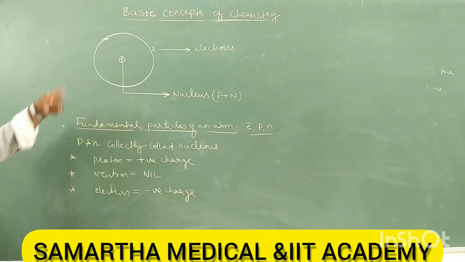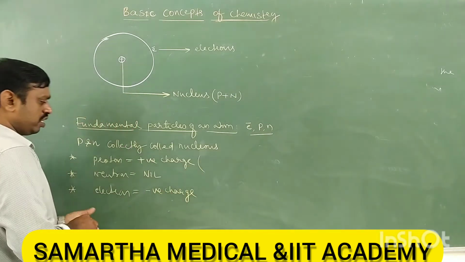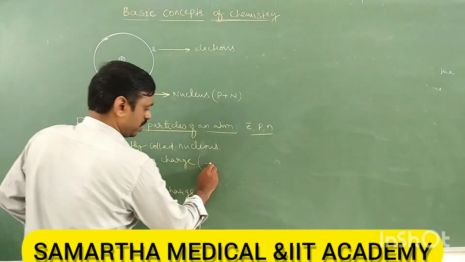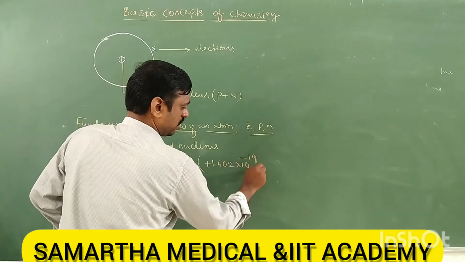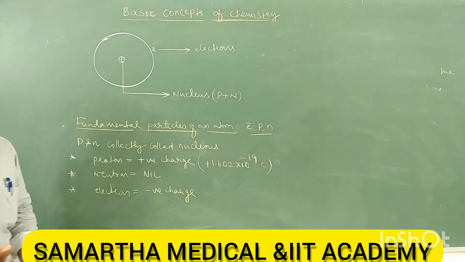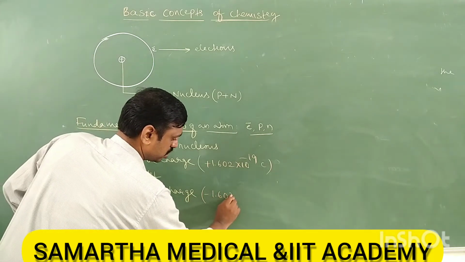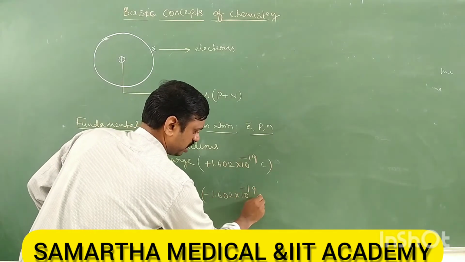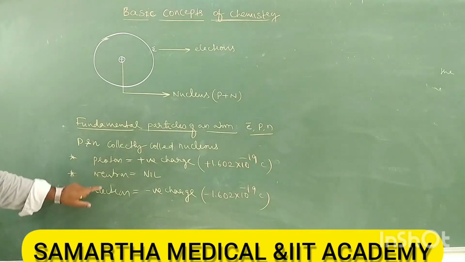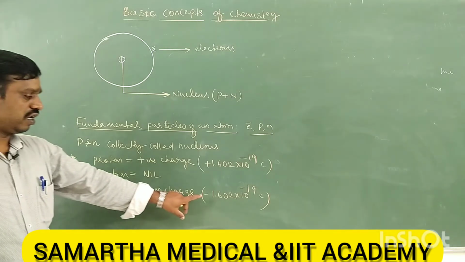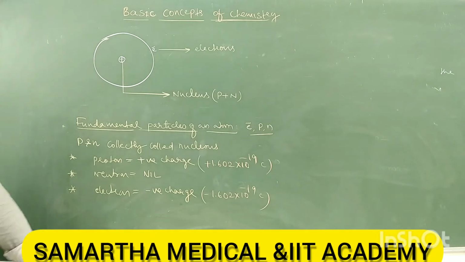We will study in detail later. Now you can take its charge. What is the actual charge of the proton? It is plus 1.602 × 10^-19 coulombs. What is the charge of the electron? It is minus 1.602 × 10^-19 coulombs. So the magnitude of charge of the electron and proton is the same, but the difference is that the electron is a negatively charged particle and the proton is a positively charged particle.